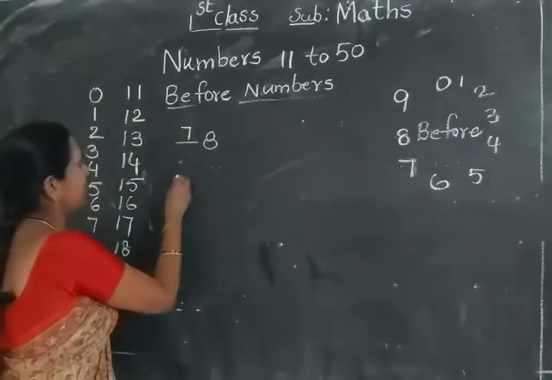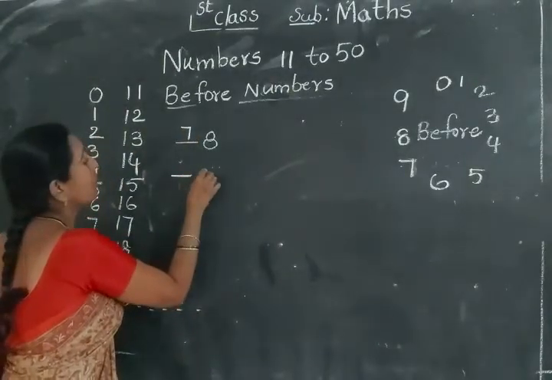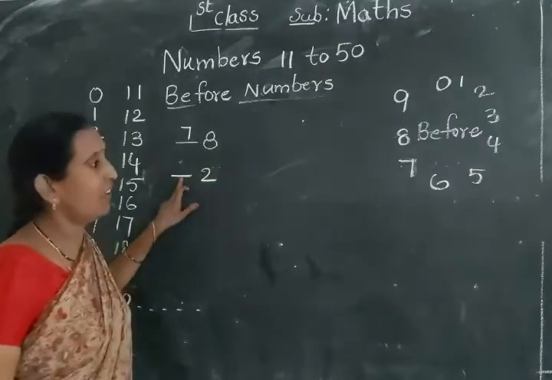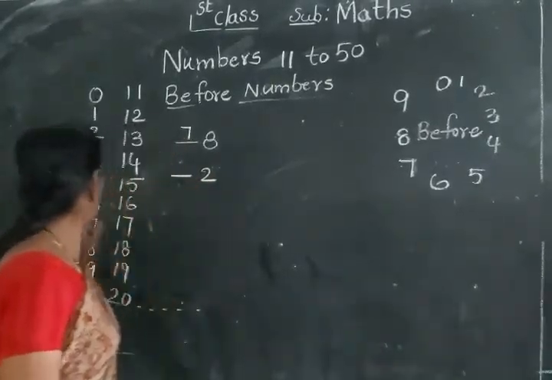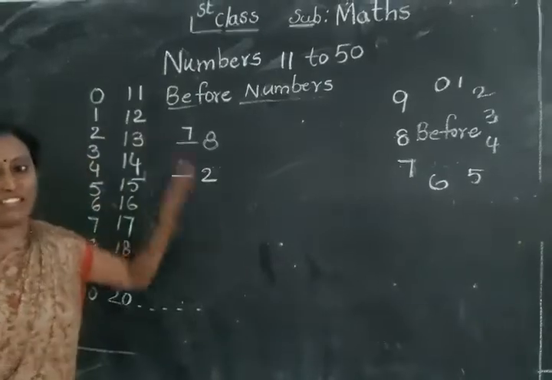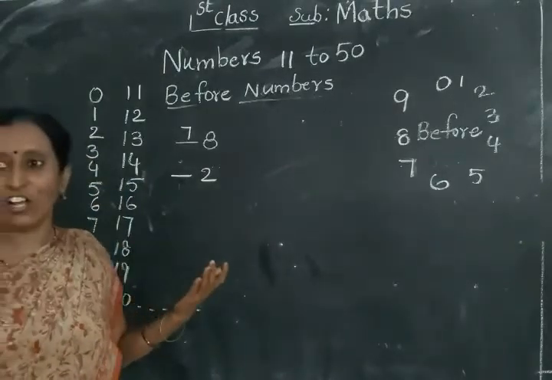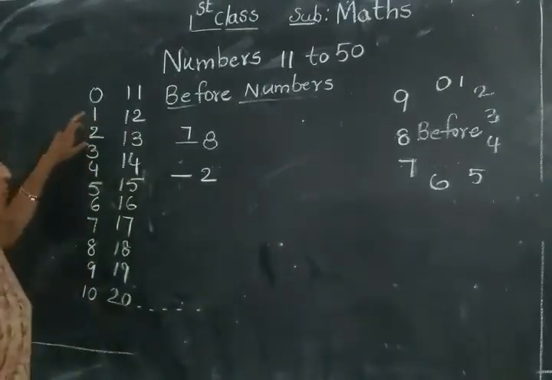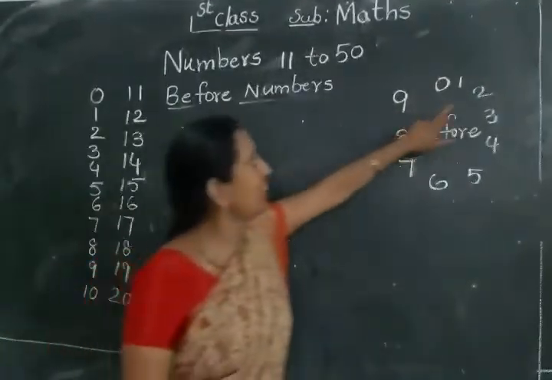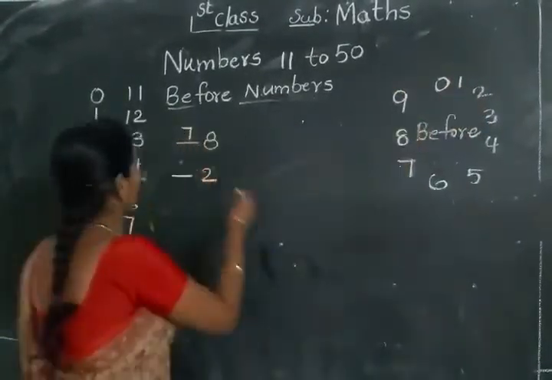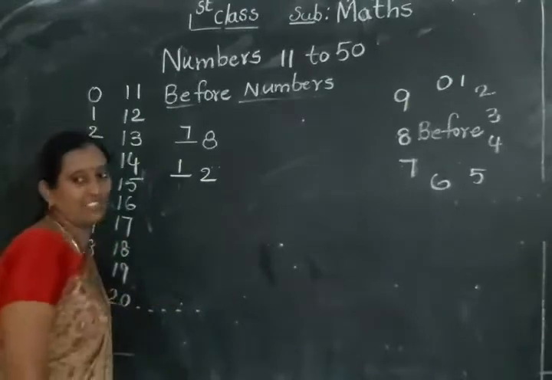Next. Here see, which number comes 2 before? Before means the previous number only. You already discussed this. So here the before number, what? 2 before what number comes here? 2 before 1. Very good. 1 comes like that.